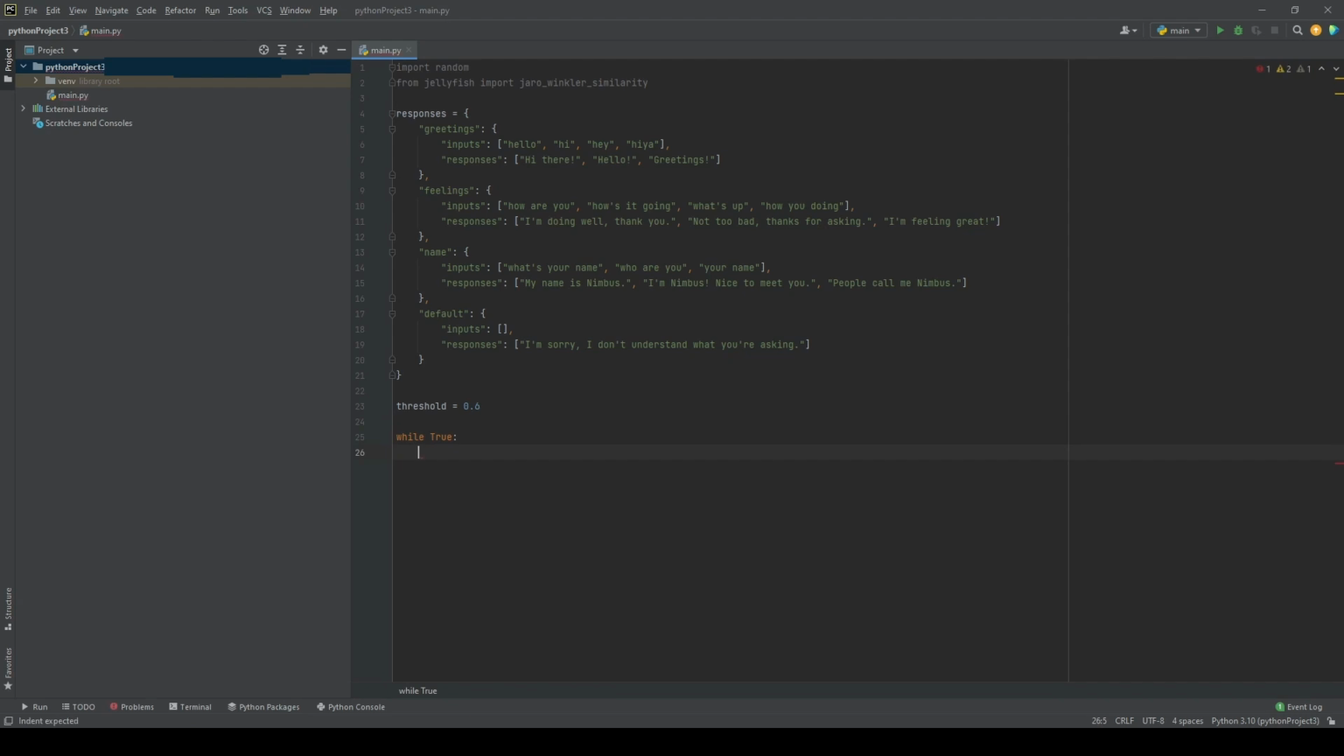After the dictionary is defined, the code sets a threshold of 0.6, which is used later to determine if the program should respond with a predefined response or the default response. The program then enters an infinite loop where it waits for the user input. Once the user types in something and presses enter, the program compares the user input to the predefined inputs for each category in the responses dictionary using the Jaro-Winkler function.